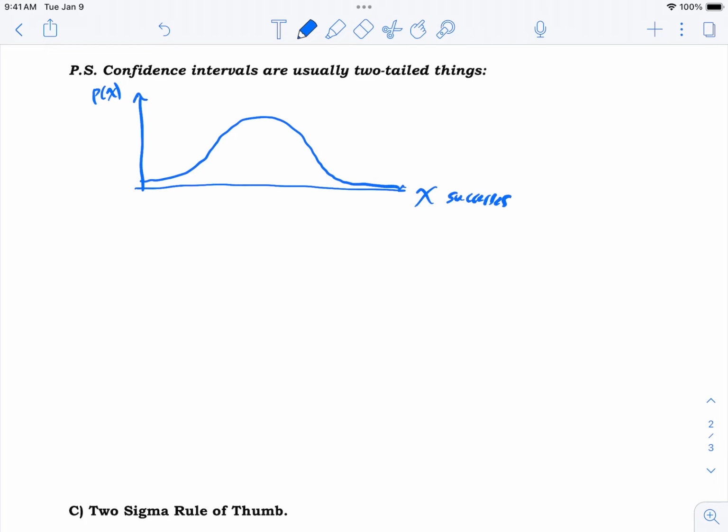Now, this is what 95% confidence level means, because 95% is very common. QC technicians will use a 95% confidence level. A lot of newspaper stories use a 95% confidence level. And so what does that mean? It means that 95% is in the middle.